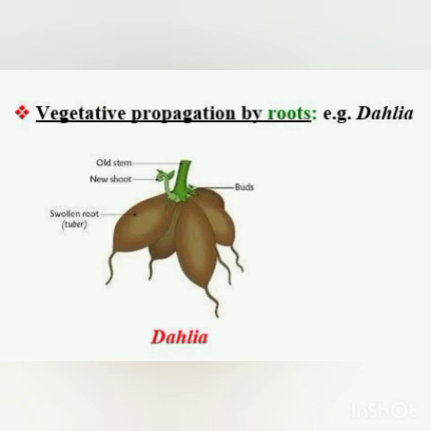Now in vegetative propagation by roots, the roots of some plants bear adventitious buds on them. These adventitious buds are the buds that are formed on the parts of the plant other than the shoot tip and axils of the leaves.